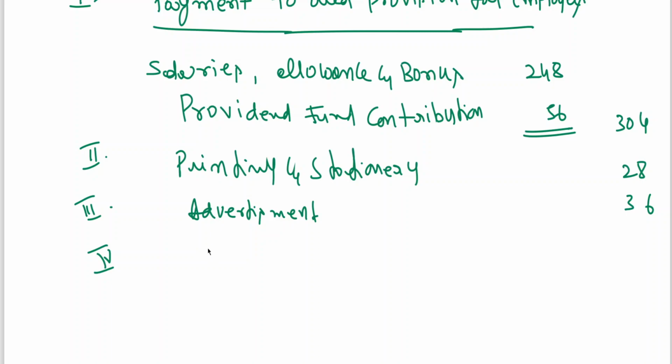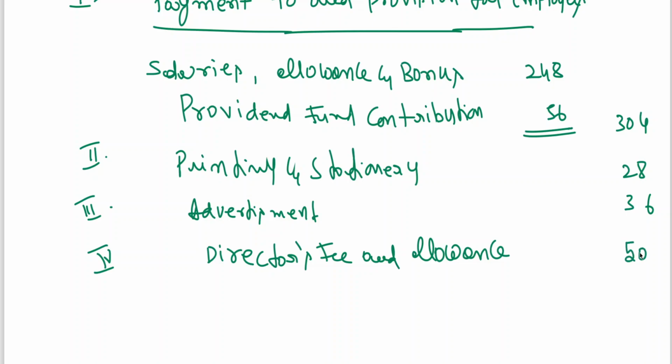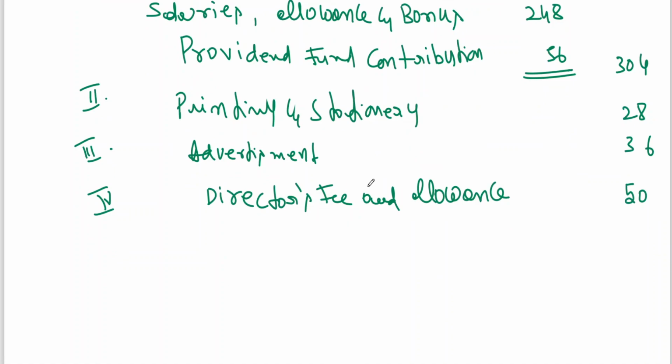Director's fees and allowance 50. Then I told you PRP, add.